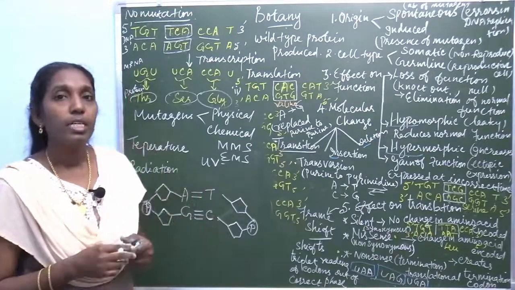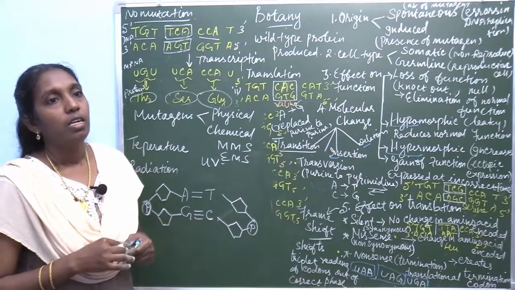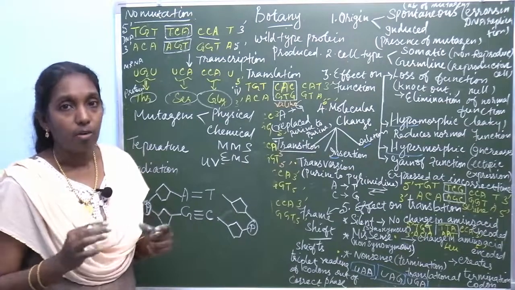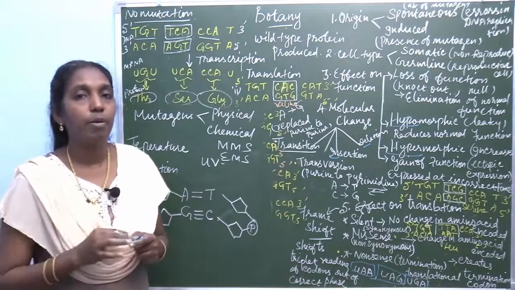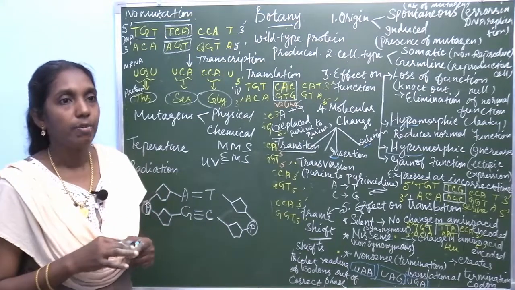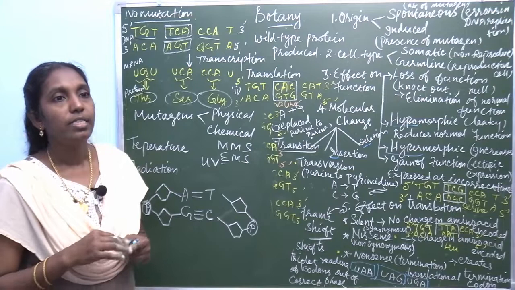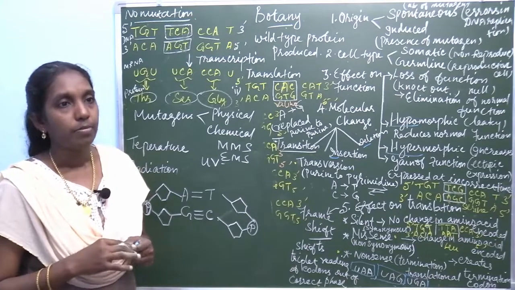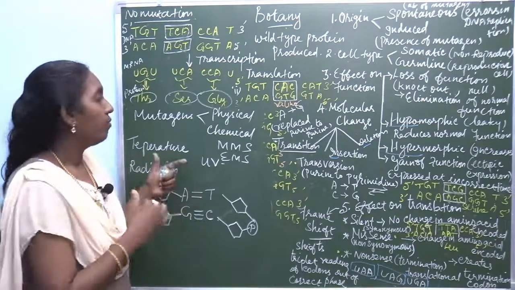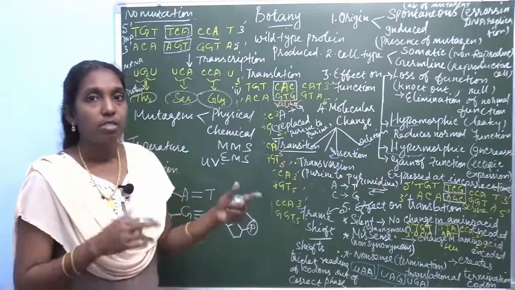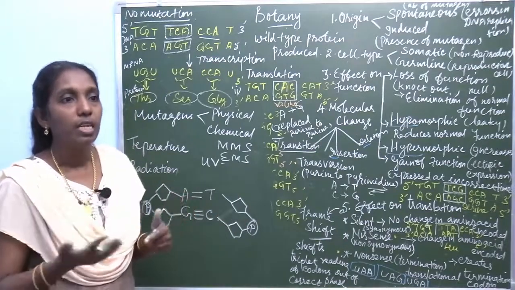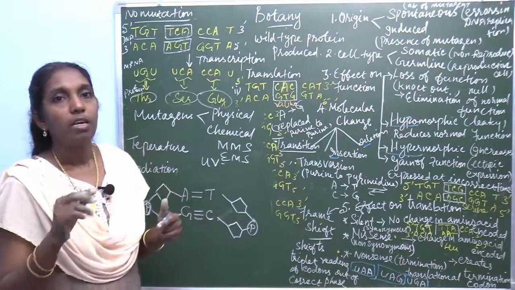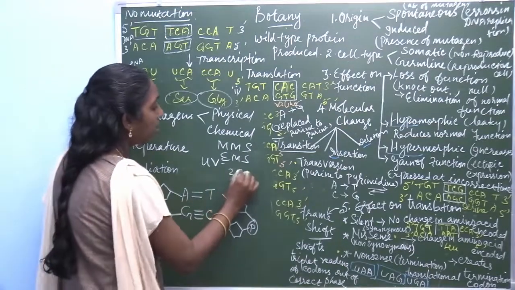Another example is castor Aruna. Through seed treatment with thermal neutrons to induce early maturity, this castor Aruna matures early, within 120 days instead of 270 days.